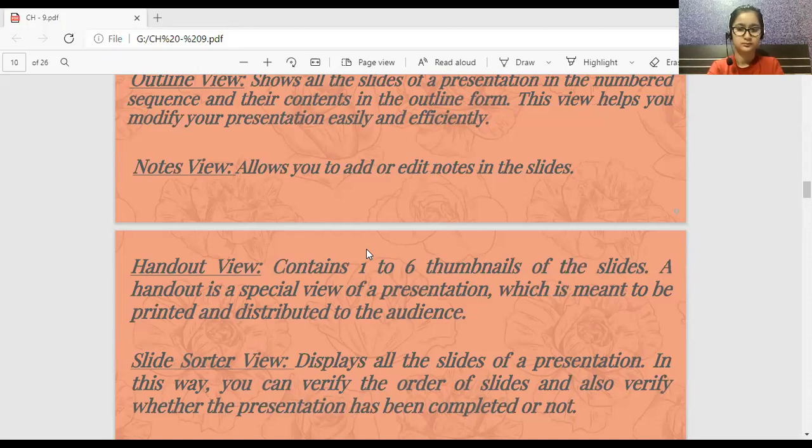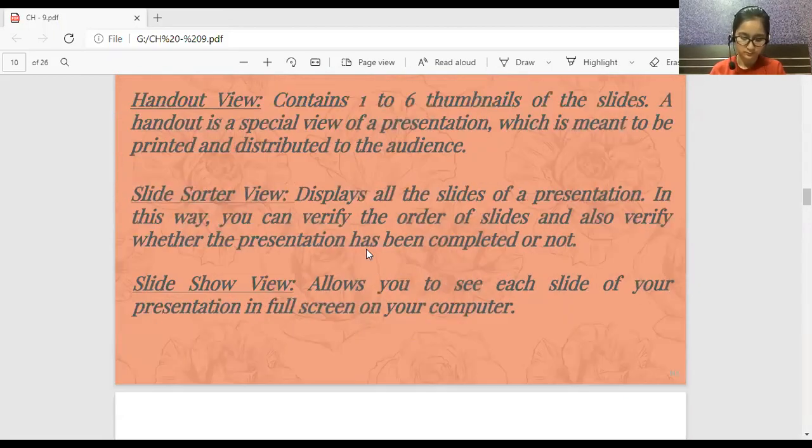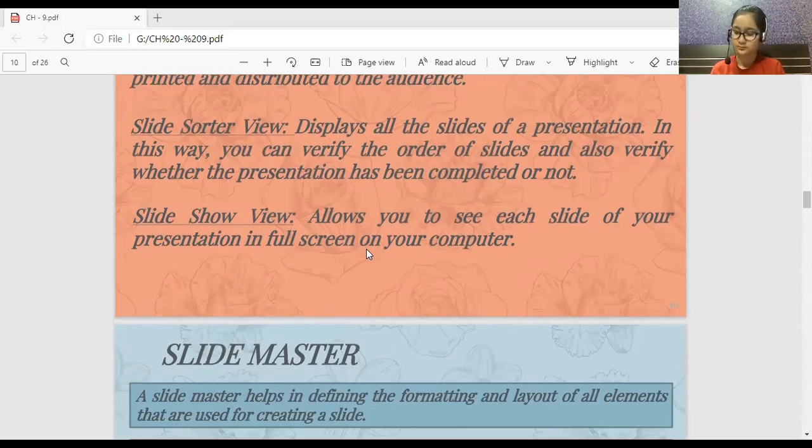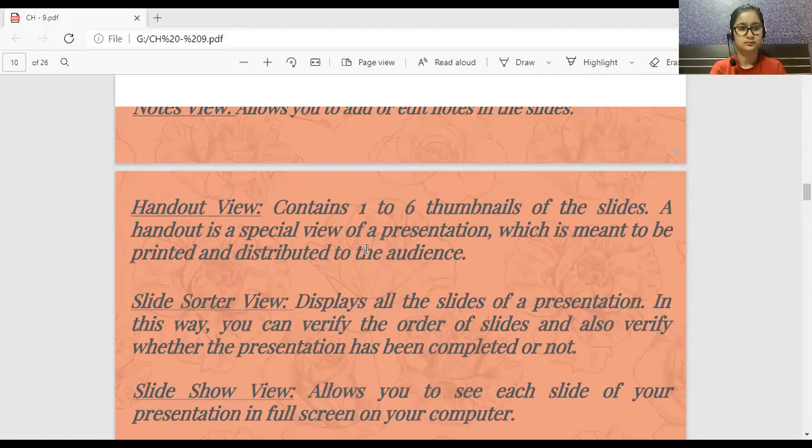Deleting slides, a new slide can be inserted, you can rearrange the slides, or globally you can make the changes, right? Then the slideshow view. Slideshow view means when you are running your slides on the full screen, you are presenting to the audience. So views are clear.